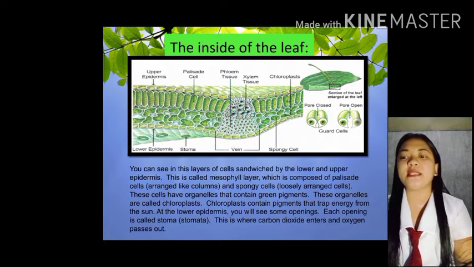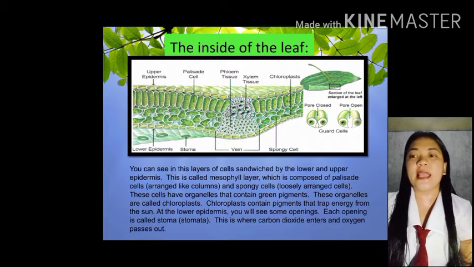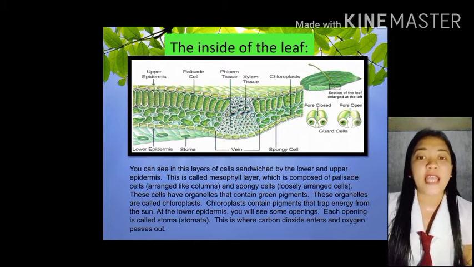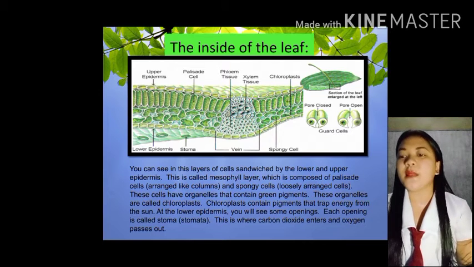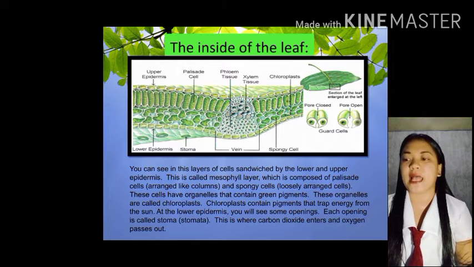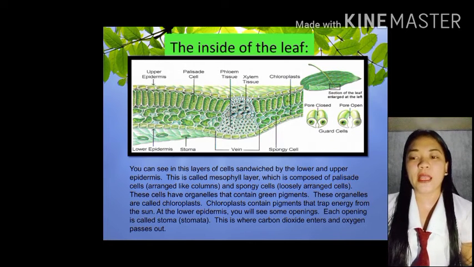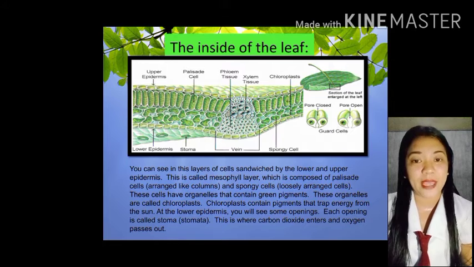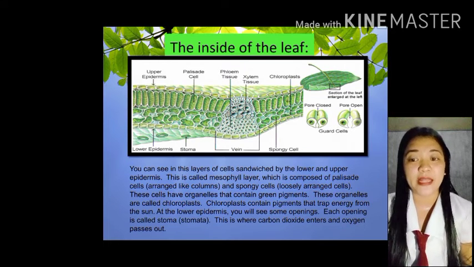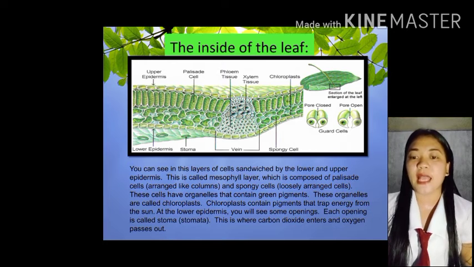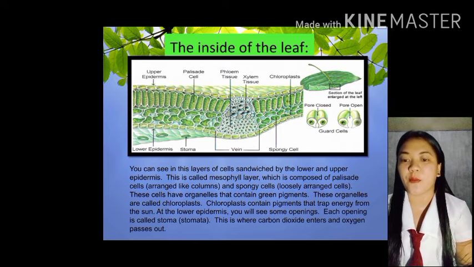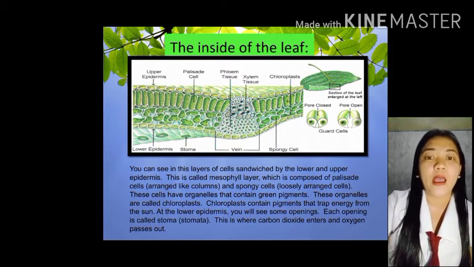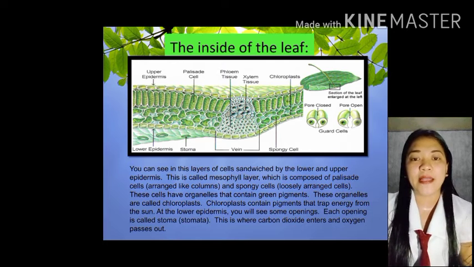These cells have organelles that contain green pigments. These organelles are called chloroplasts. Makikita nyo nga dito na siya ay green. Green talaga. Siya yung tinatawag natin na chloroplast. Chloroplast contains pigment that trap energy from the sun. Sabi ko nga kanina, si chlorophyll ay yung nagko-contain ng pigments. Siya ay example ng pigment natin kanina. Siya yung nagtatrap ng energy from the sun. At the lower epidermis, you will see some openings. Makikita nyo po dito sa baba yung parang bilog-bilog sa baba na parang entry point.